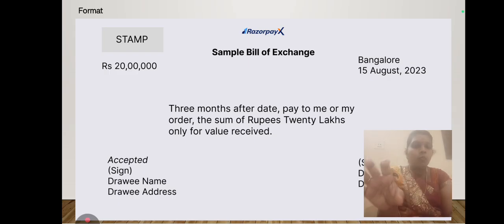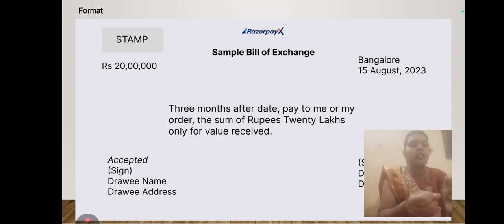And then in the mid portion of the bill of exchange, they give a due date. As per our definition, pay the certain amount on the mentioned date. Here, 3 months after the date, they give 3 months time to pay the amount to me or to my order, or otherwise they will name some other person, the payee, to whom the amount is to be paid. Next, the sum of rupees 20 lakhs only, value received.